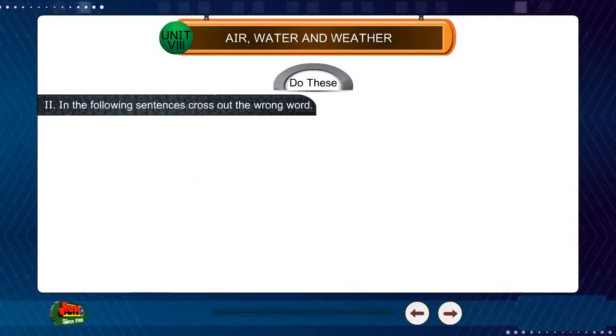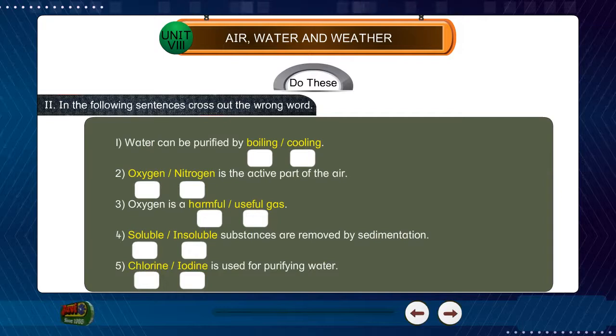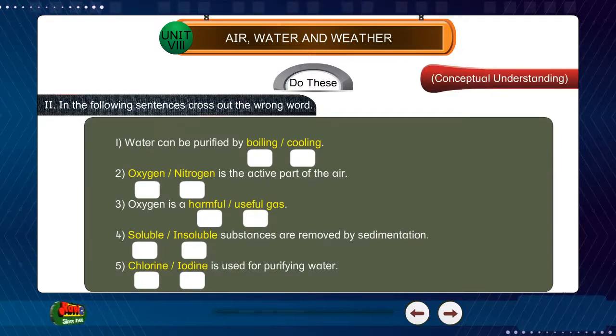2. In the following sentences, cross out the wrong word. Conceptual understanding.